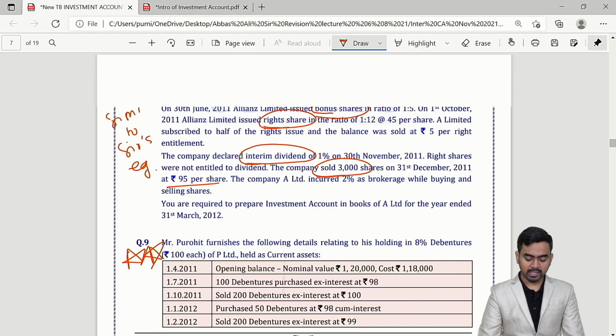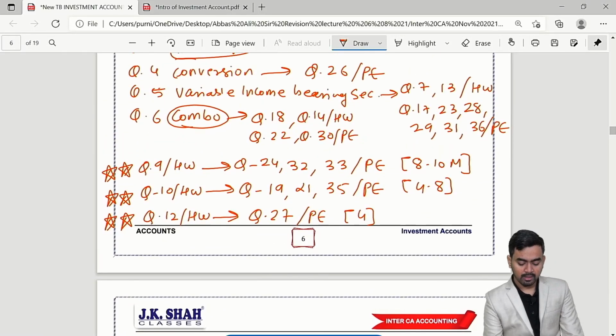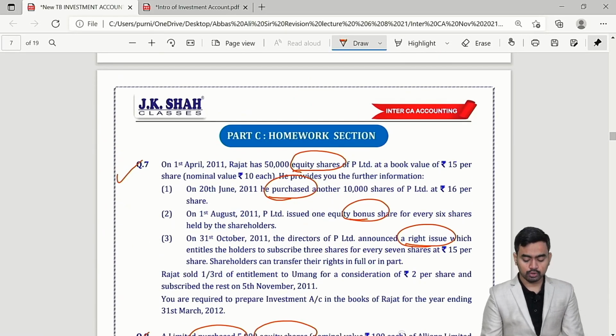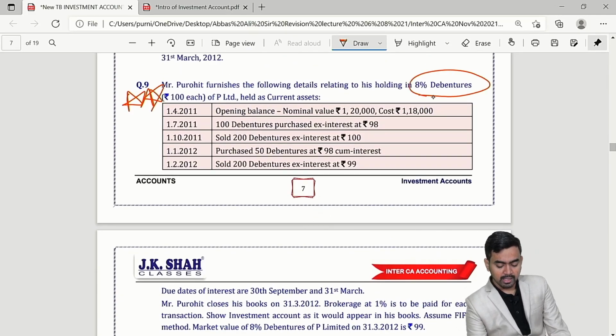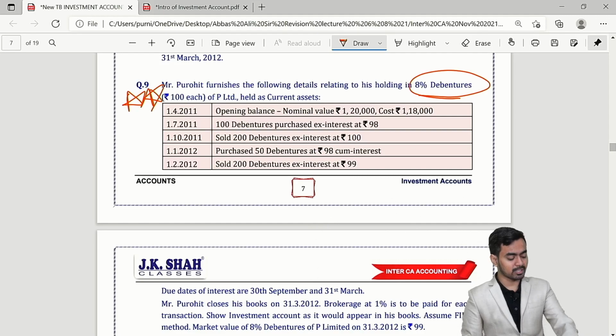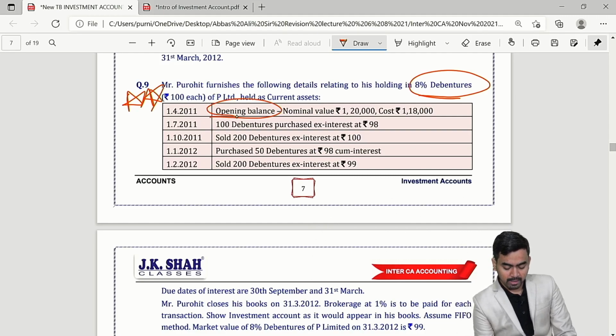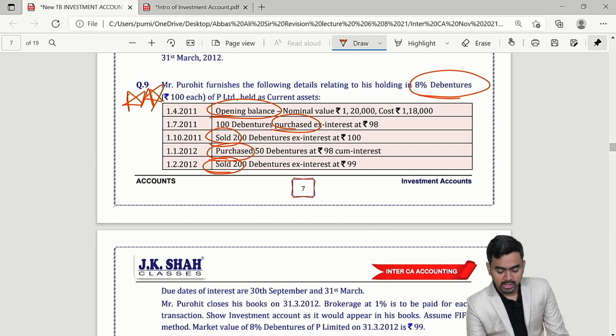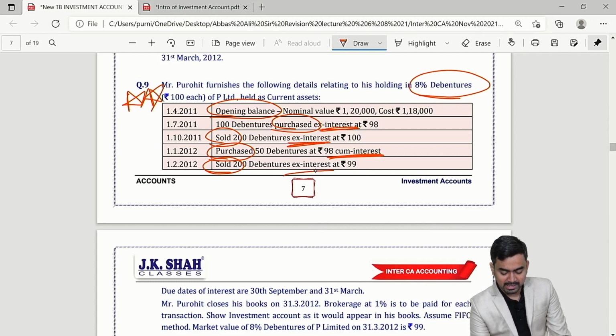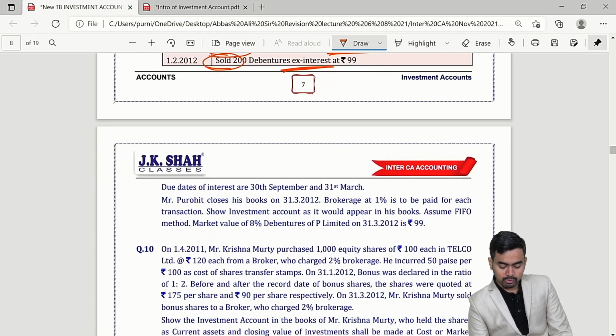Question number 9, the favorite sum of the institute. I have already given you the reference for question number 9. Just check, there are so many sums in similar format. The sum is simple. Debenture means fixed income bearing securities. Opening balance, purchase, sale, purchase, sale. You have to just check whether it is ex-interest price or cum-interest price. Is it clear? Cost means what? Ex-interest only. You have to take care.